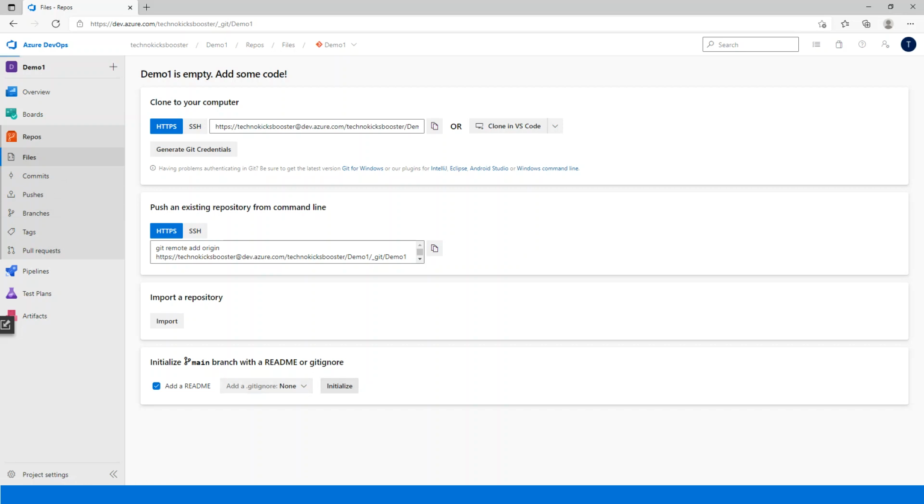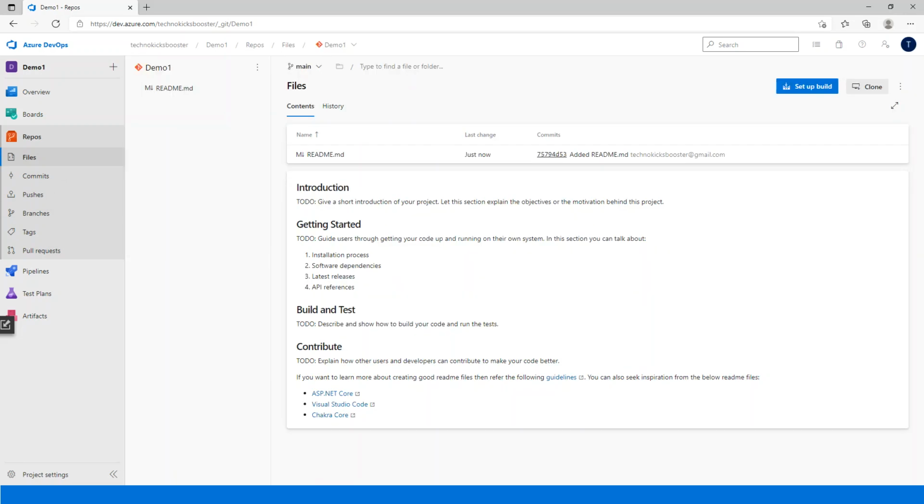So let me initialize with just a normal readme.txt file. This is the main branch. We call it the master or main branch. The naming convention also you can change in the project settings. I'll just show them in a while. So here, clicking on this, you created a branch.